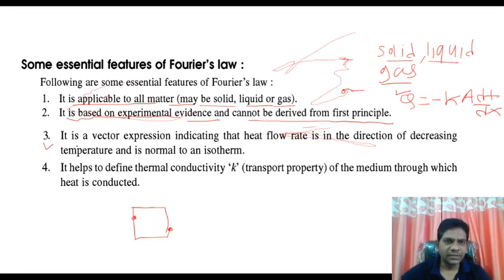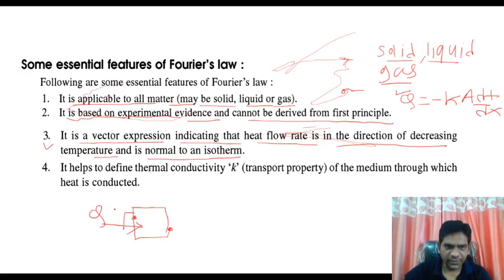The third point is that it is a vector expression indicating that the heat flow rate is in the direction of decreasing temperature and normal to the isotherm. We know this is the Q. This Q is always perpendicular to these walls, and these temperatures are T1 and T2, right? Yes or no? Yes. So the heat flow is perpendicular to this isotherm. Isotherm means the temperature is constant there, and the flow is normal to the isotherm.